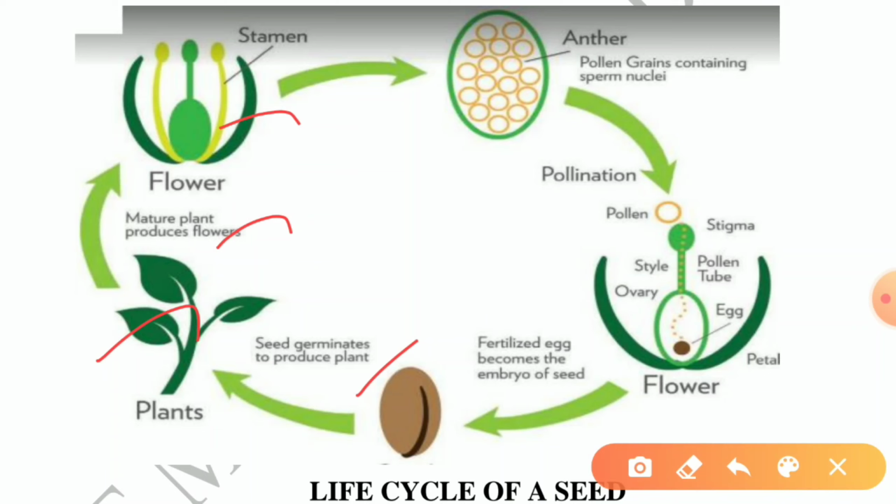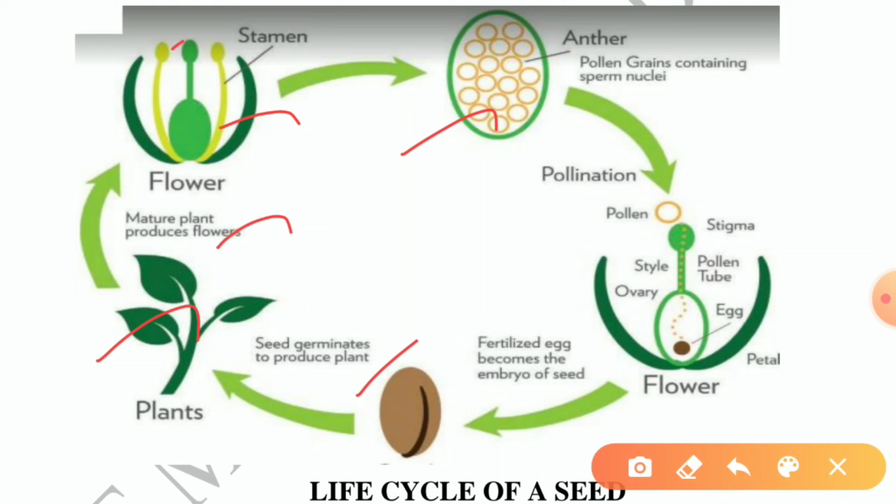Here we see the stamen, that is the male part of the flower. At the tip of the stamen, pollen grain is present. What is present at the tip of the stamen? Pollen grain. Here we see the anther. This is also a male reproductive part of the flower. The anther contains the pollen grains, the powdery substance, no? The sperm nuclei are also present in the anther. This is the male reproductive part of the flower.